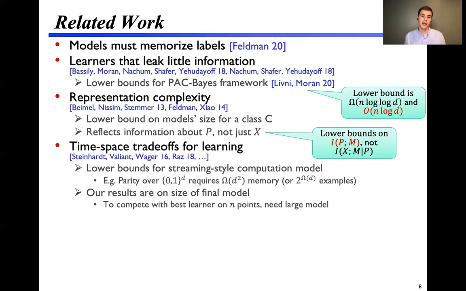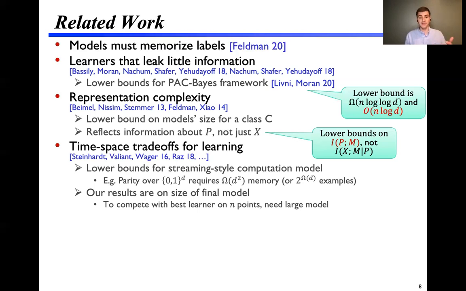Additionally, there's a line of work on time-space trade-offs for learning by many authors, but notably including, but not limited to, Ran Raz and his collaborators, that provide lower bounds for streaming style learning, where the data points arrive one at a time. The foremost example is d-bit parity learning, which is shown to require either d squared memory, which is the lower bound that's matched by the upper bound from Gaussian elimination, or if you use less memory than that, exponentially many samples, just kind of guess and check.